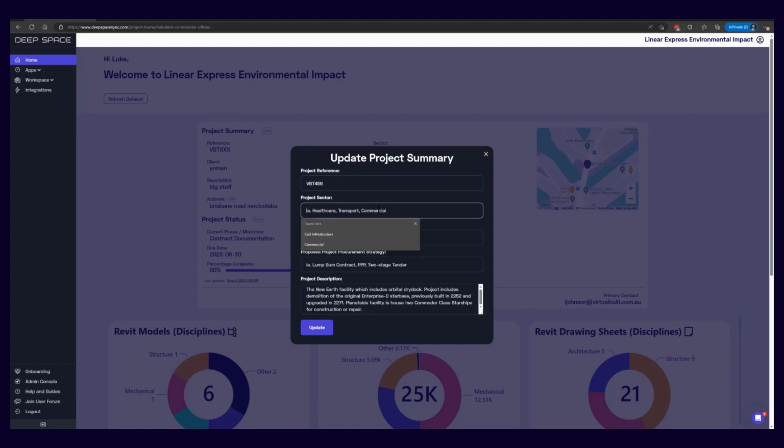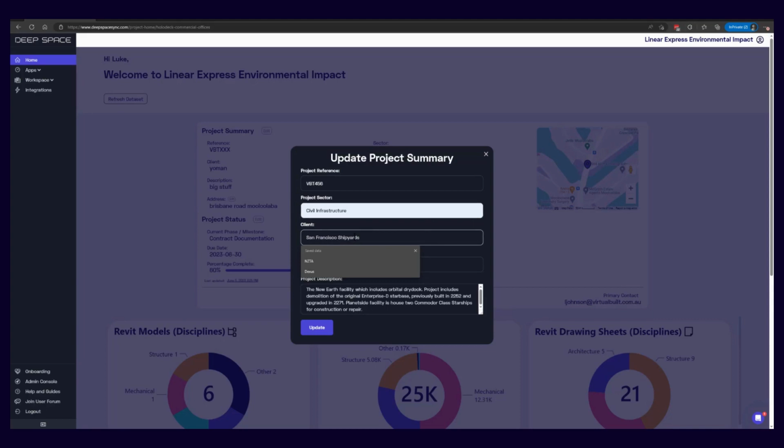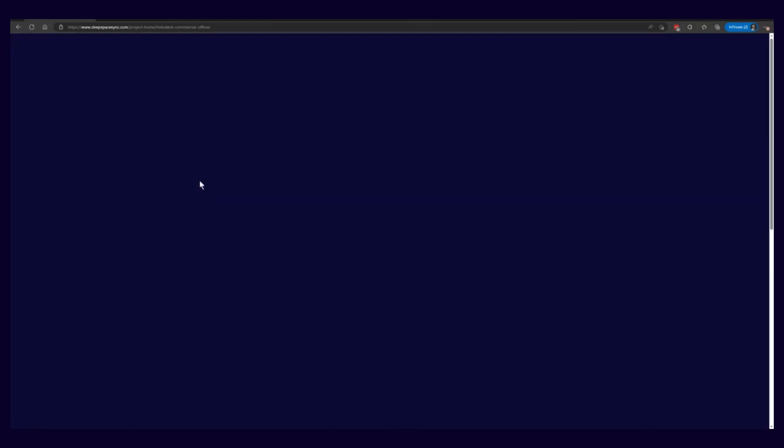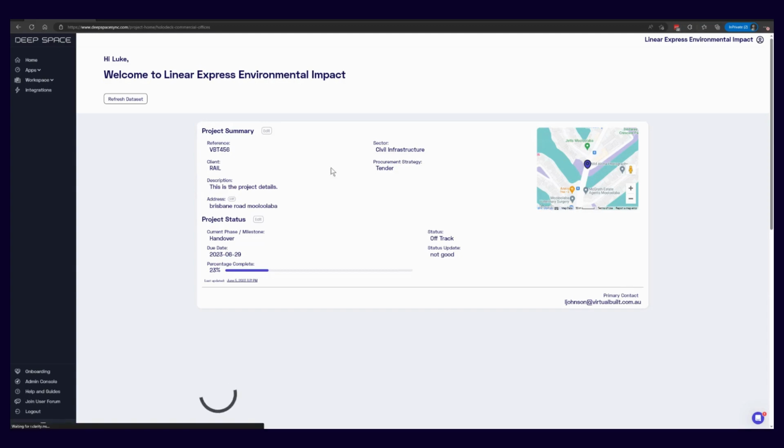We'll choose an appropriate sector, the client, the contract type, and you put in the project details and hit update. So we can see that information is updated here.